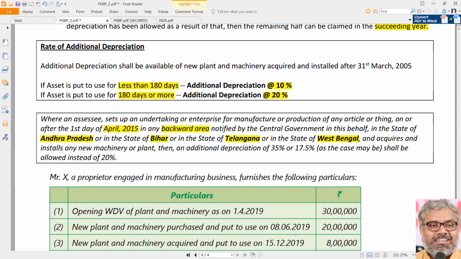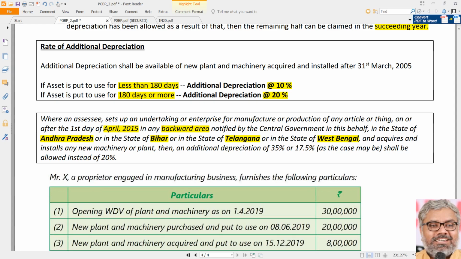What are the backward areas, sir? There is a big list of that. Why do you want that? We don't want that. That is not required for us. All that we need to know is the provision, that's all. Which backward areas are there in Bihar? How do we know them? Why do we need to know? We don't need that. In reality, yes, that is important. But not for us.